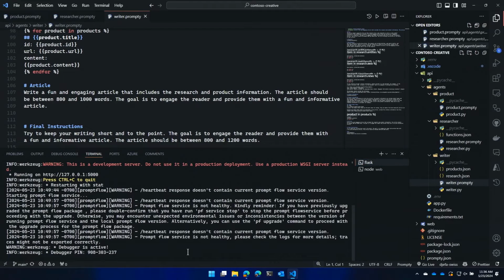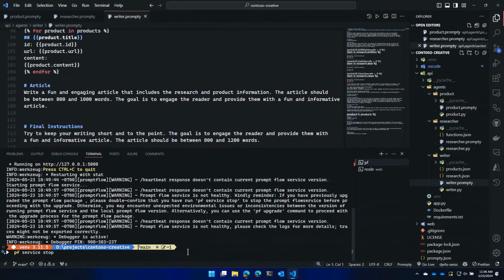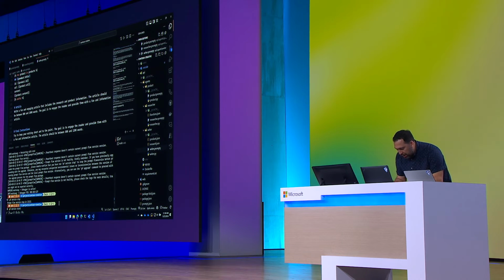Oh, it looks like I'm going to stop this here because I need to run pf service stop, and then I'll start it again. I must have borked it. I'm so sorry. pf service start. Okay. So now I'm going to go back and start my Flask app.